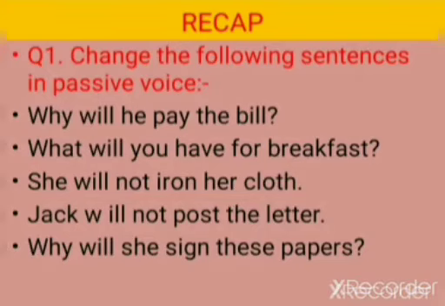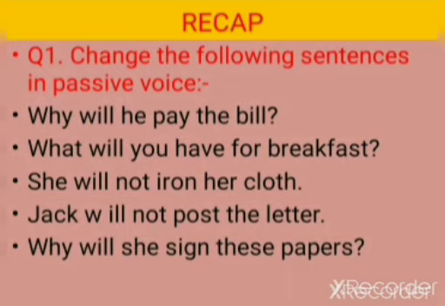Now let's have a quick recap on simple future tense sentences to be changed to passive voice. Change the following sentences into passive voice. Why will he pay the bill? Yes, the answer is: why will the bill be paid by him? Second one: what will you have for breakfast? The answer for this is: what will be had for breakfast by you?